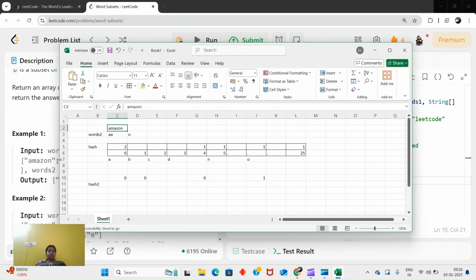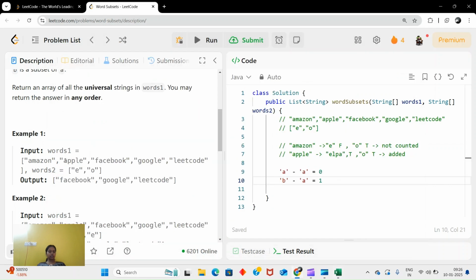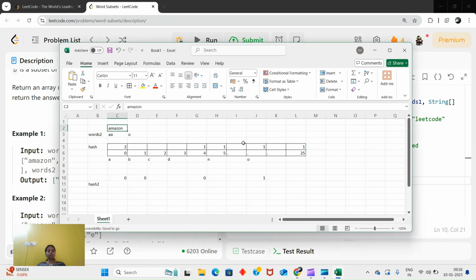But can you think, every time you check words 2 with this Amazon, again you will check with Apple, again Facebook, again Google. So every time you have to build this hash for each. Okay, no issue, you can build.